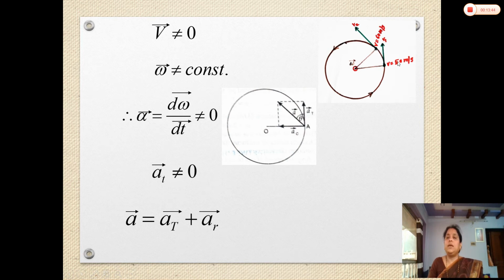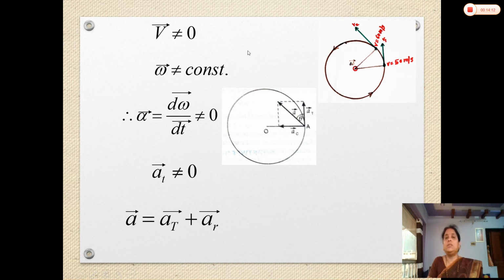We can say here the magnitude as well as the direction changes. Again, suppose it moves towards the next position, its velocity may be 90 meter per second or 100 meter per second. This means the change in velocity is also not constant, and at every instant during the circular motion there may be a change in velocity. The velocity may increase or decrease, and then that circular motion is called non-uniform circular motion.